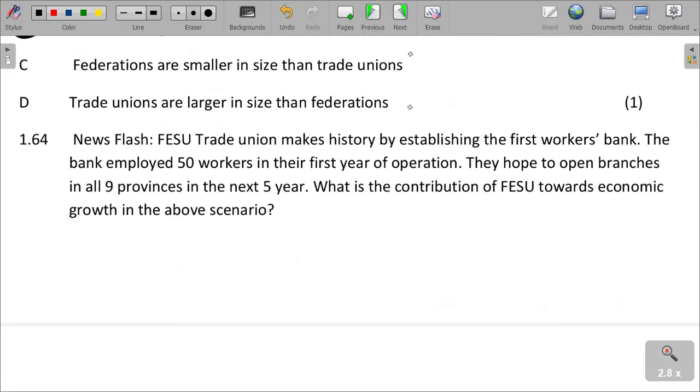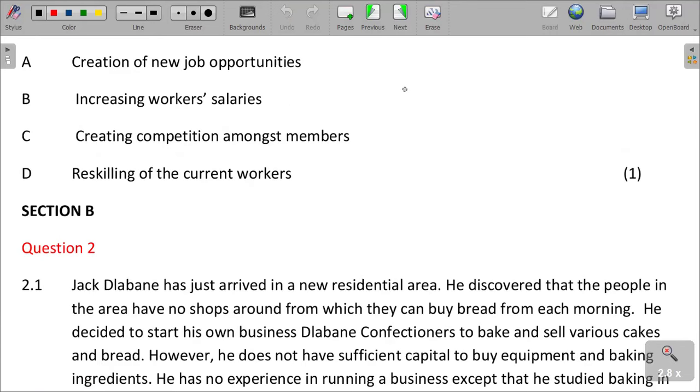News flash. Fiscal Trade Union makes history by establishing the first workers' bank. The bank employed 50 workers in their first year of operation. They hope to open branches in 9 provinces in the next 5 years. What is the contribution towards economic growth in the above scenario? Actually, creation of new job opportunities is what is being given, which is correct.